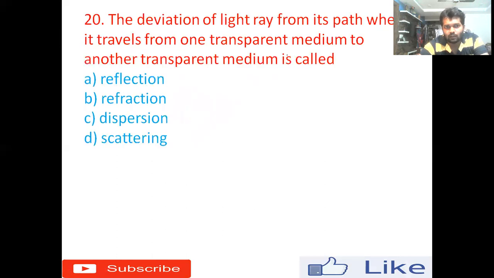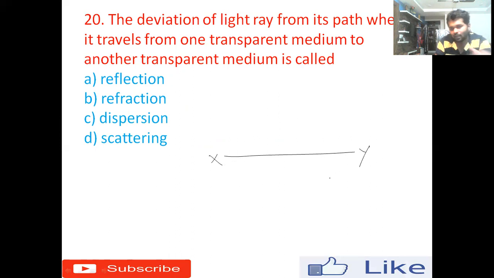20th question. The deviation of a light ray from its path when it travels from one transparent medium to another transparent medium is called: option A, reflection, option B, refraction, option C, dispersion, option D, scattering. All right, so now what I will do, I'll take one transparent medium.